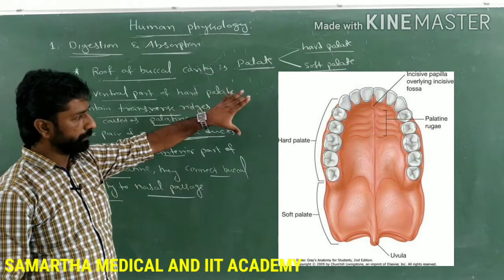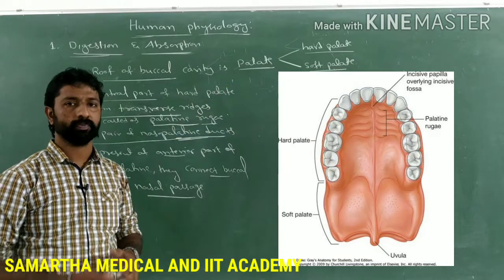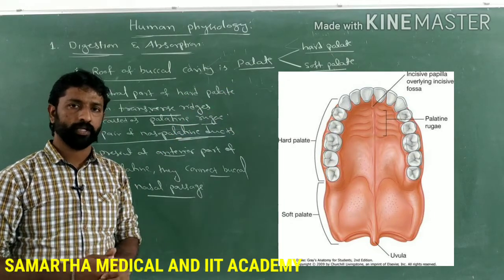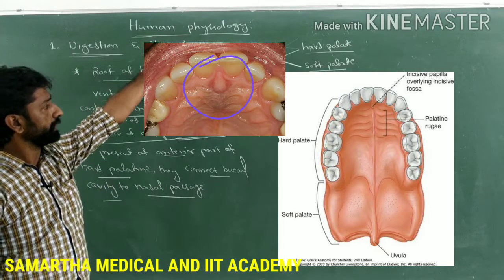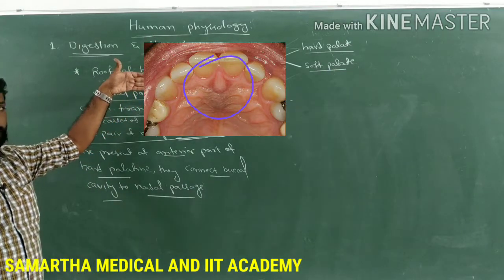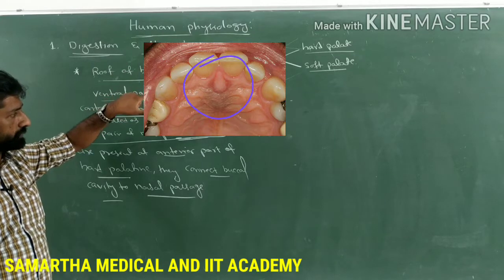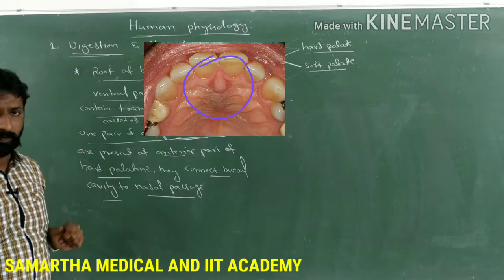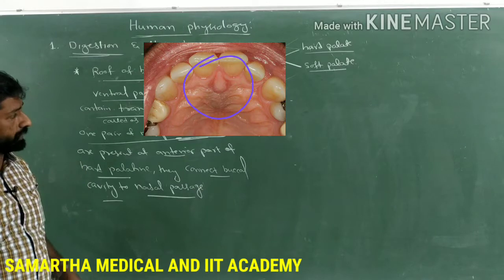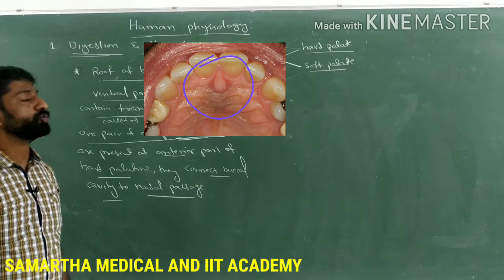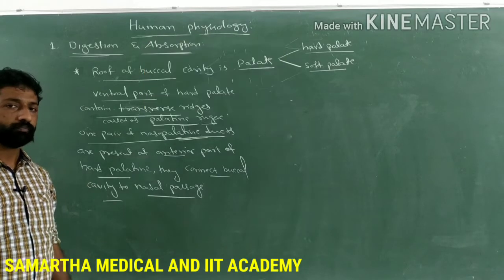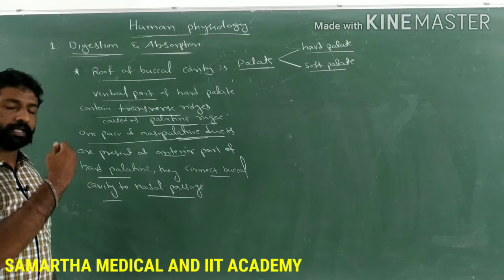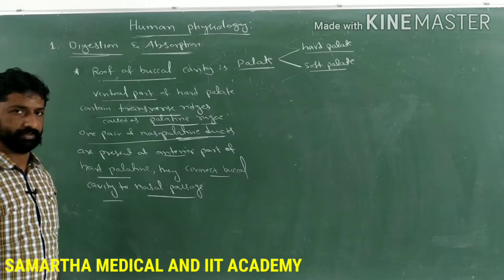At the hard palate only, at the anterior part, there is a presence of one pair of ducts. They are called nasopalatine ducts. See, here is another diagram which shows the nasopalatine duct. Can you see the presence of the nasopalatine duct? The circled part is present there, right? That is called the nasopalatine ducts. They connect the oral cavity or buccal cavity with the nasal passage.